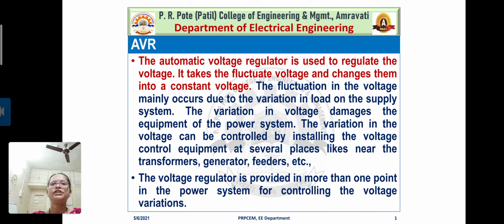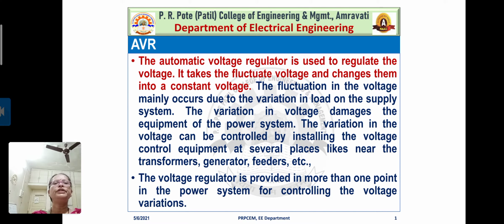But such variations in load should not reflect on variations in voltage. We have to maintain the output voltage as constant as possible, so that all electrical appliances must be used at their 100% efficiency, right?